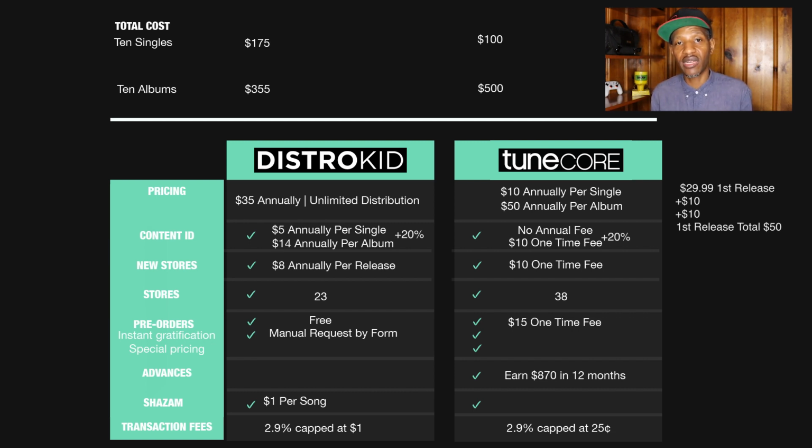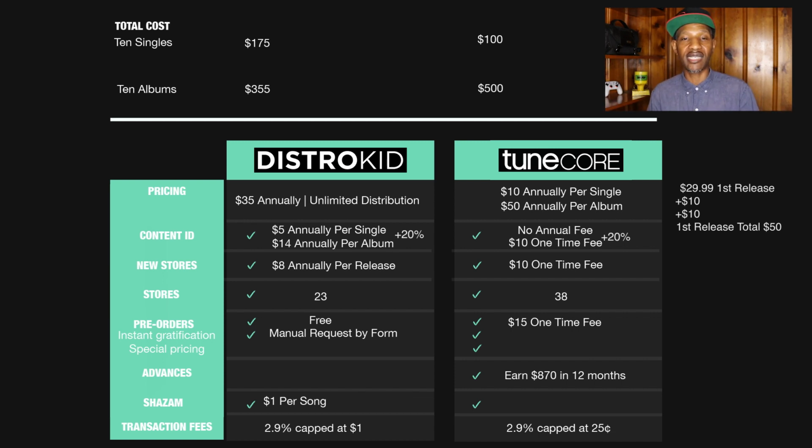You also have to factor in the loss of revenue from pre-orders. Let's say through incentivized pre-orders, like I had with artists, you could potentially be losing $1,000 per release by not being able to take advantage of things like instant gratification and special pre-order pricing. So if you can earn $1,000 per release through pre-orders for 10 albums, that would mean you're sacrificing potentially $10,000 to save $145. So you could be sacrificing a $30,000 advance to save $145.